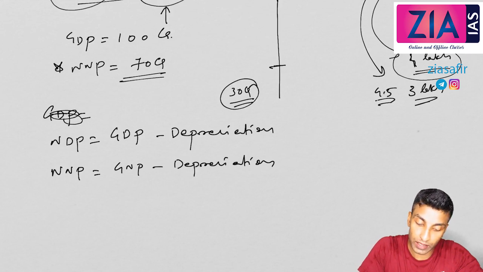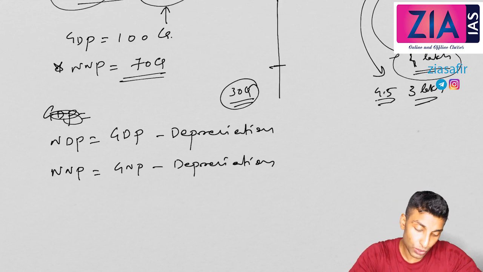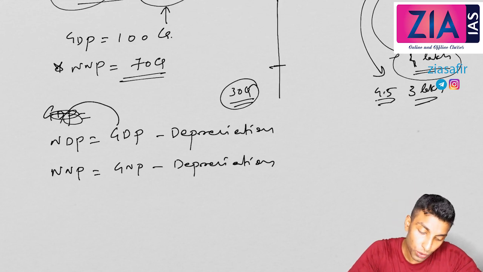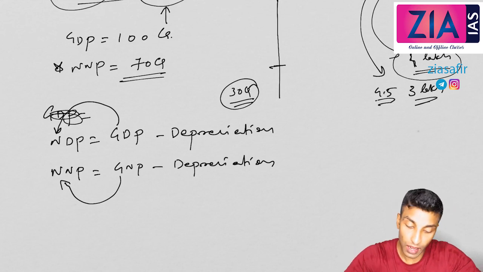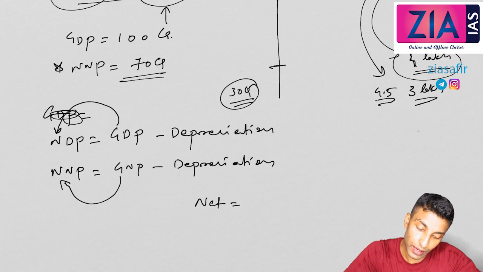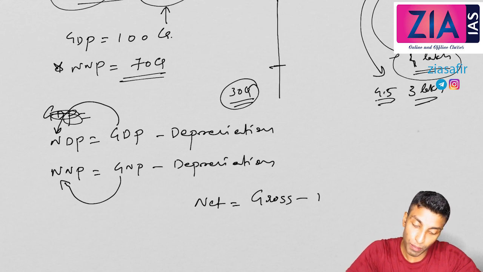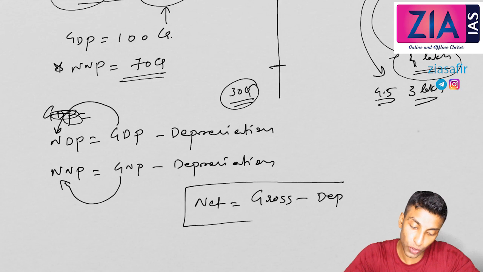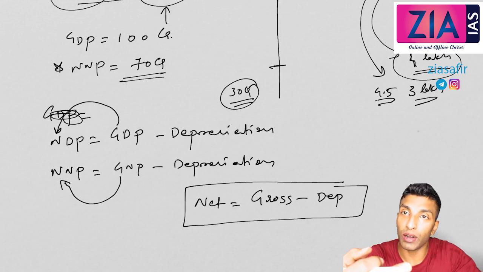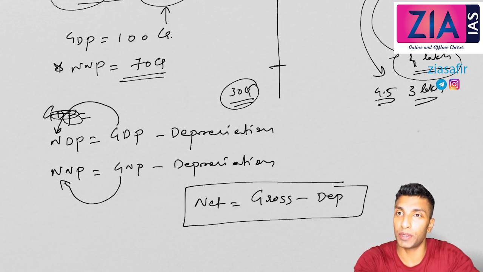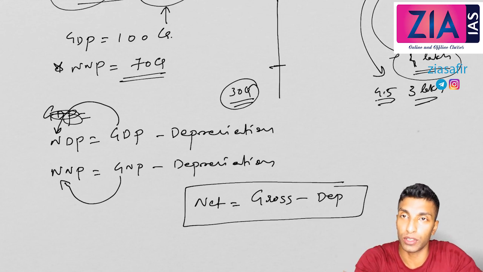So NNP will be GNP minus depreciation. What you are doing is changing G to N, the first letter. If you need to change it, what you need to do is subtract depreciation. Or I can say net is equal to gross minus depreciation. This is what you need to remember. If you need to get net from gross, subtract that depreciation. So this is the first and most important concept that you need to learn from this particular topic.